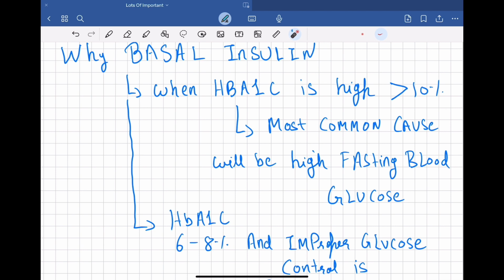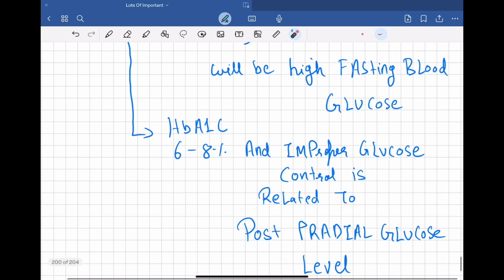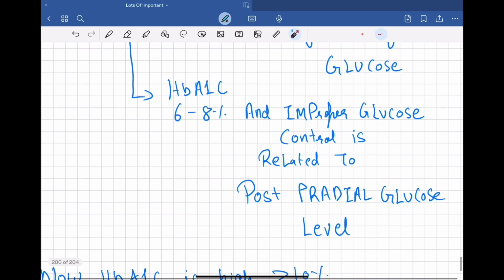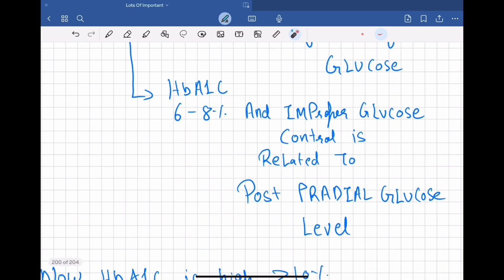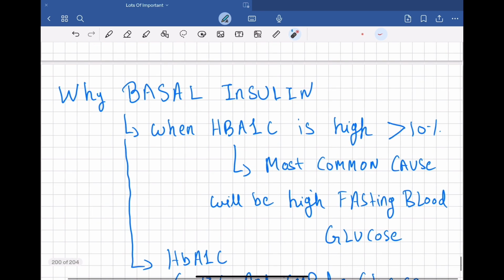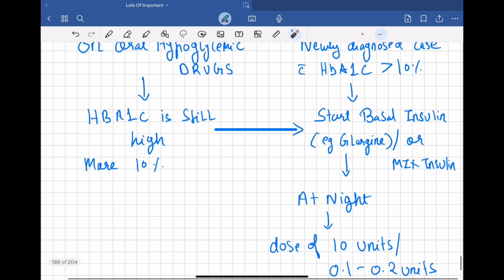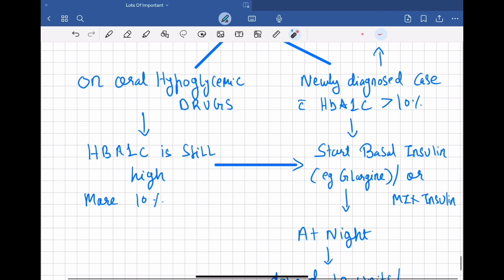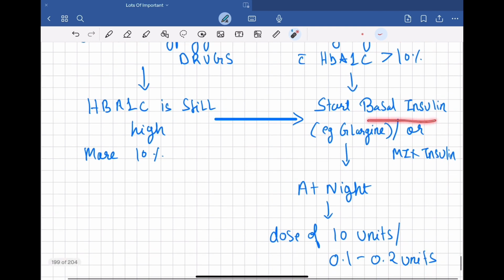Whereas the case is different in postprandial blood sugar spikes, where the HbA1c of the patient will be moderate, 7 to 8%, but the postprandial blood glucose level will be high. In that case, you will give the patient bolus insulin, and in this case, you will give the patient basal insulin. Right?